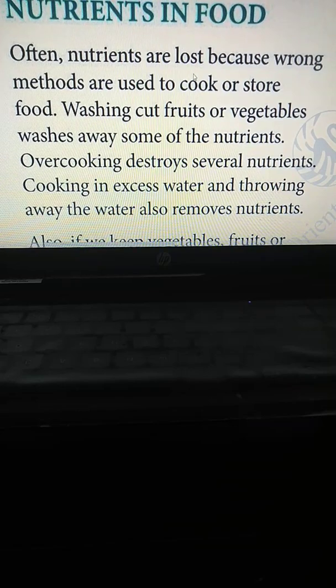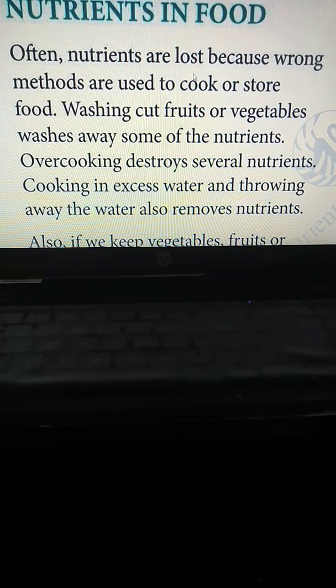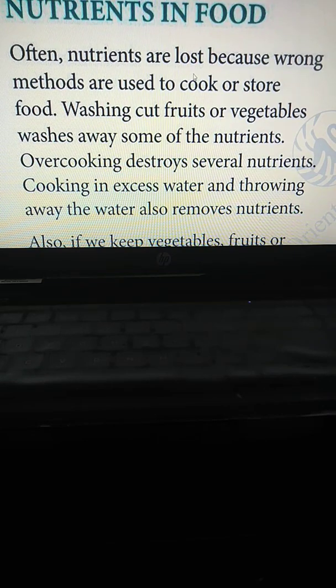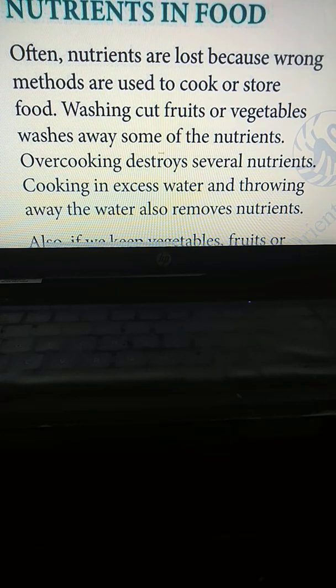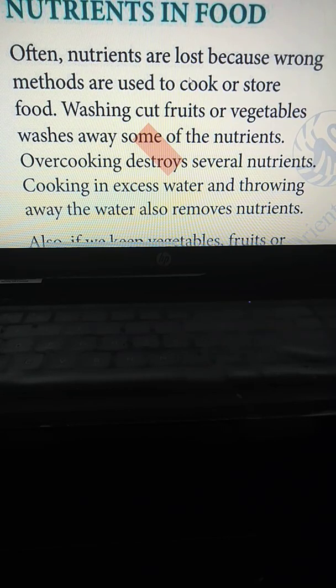If nutrients are lost, then what is the use of the food? Because we take food for the right amount of nutrients. If nutrients go from the food, then why take it? So we must preserve it in a proper way. If you cook or store food in a wrong way, the nutrients are lost.